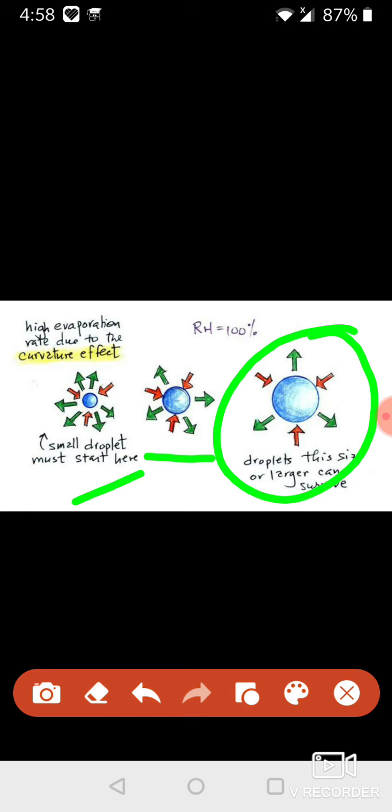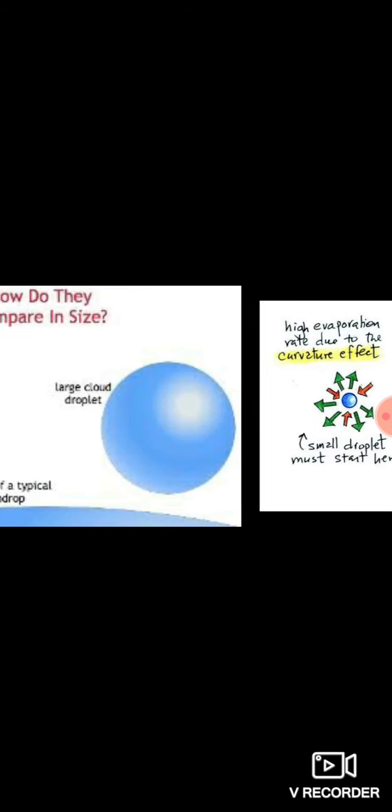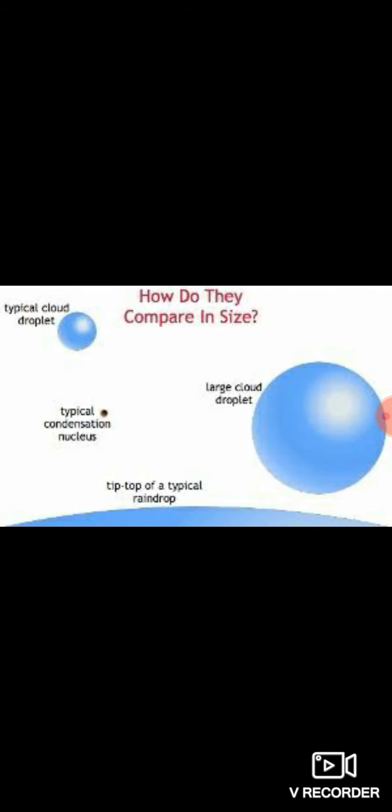When the drops have grown big enough and heavy, they fall down in the form of rain. Let's summarize again. Here a dot represents the condensation nucleus. Now around this drop, water droplets start accumulating, and finally the size of the cloud increases. Now when the drops have grown big and heavy, they fall down in the form of rain. Sometimes when the temperature is low enough, precipitation may occur in the form of snow, sleet or hail.